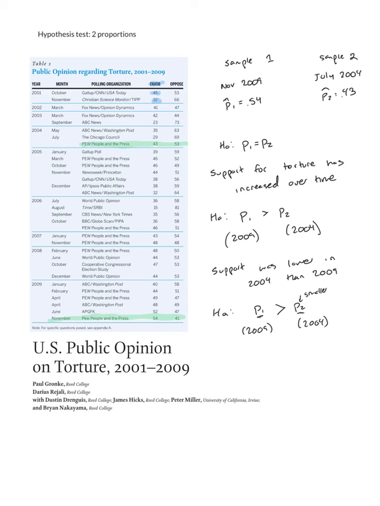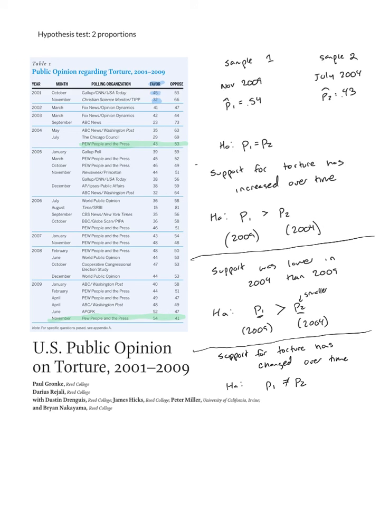Now, the third option I could ask is support for torture has changed over time. And if I wanted to show this instead, then my alternative hypothesis would be p1 is not equal to p2, because what I'm trying to show here is that it's changed. It's somehow different. So in this example, we see three different alternative hypotheses we could set up, and realize that there's multiple ways, like here and here, of asking basically the same question.